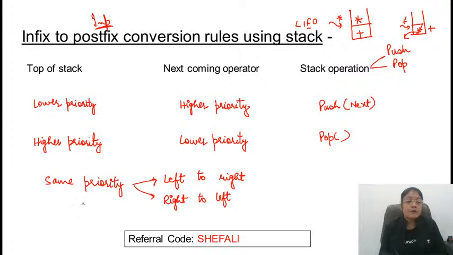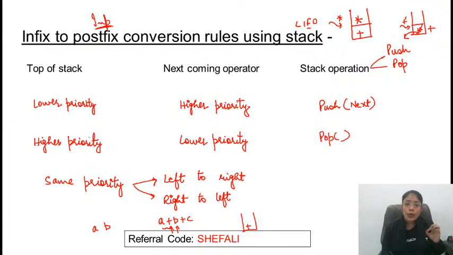In case the same priority operators are coming up, for example, if A plus B plus C is there, you scan it, you got this plus first, this is pushed in the stack, then you got B. The algorithm works like this: you need to scan the given expression from left to right.